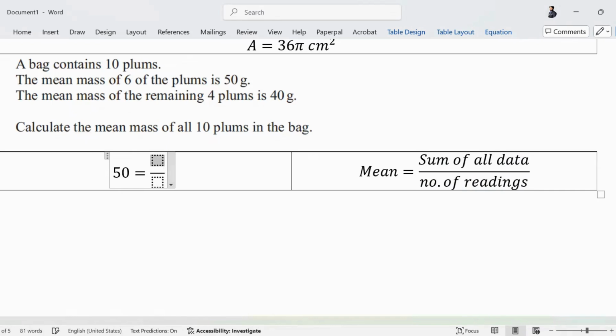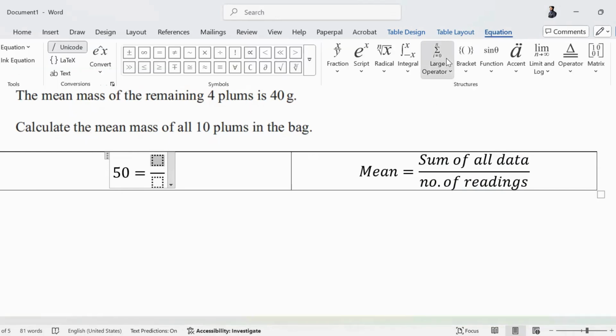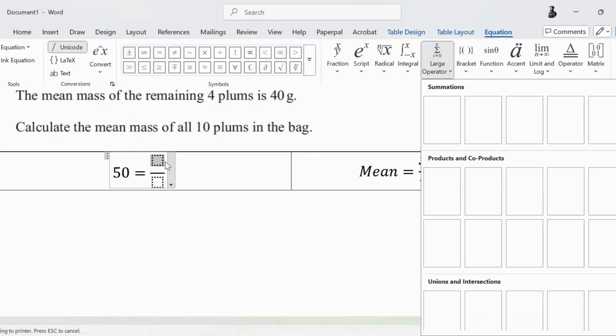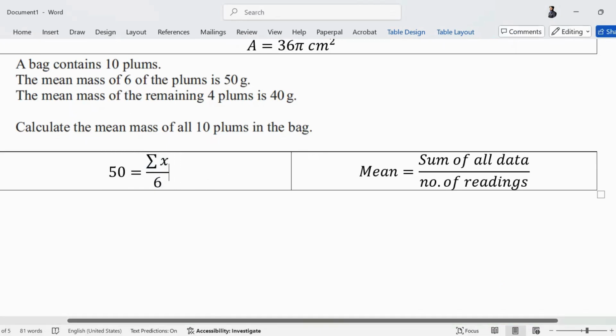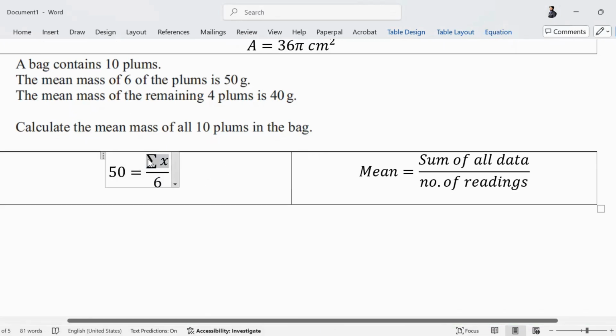I do not know the sum of the 6 plums. I write it in sum notation. I do not know the sum of the first 6 plums, and I know the mean of the 6 plums. Is that right or wrong? The 6 will get multiplied there and I will get the sum. What is the sum? Tell me.